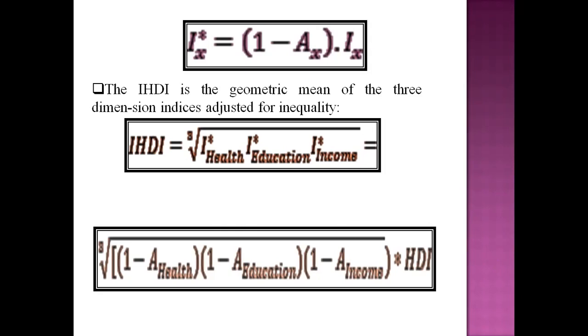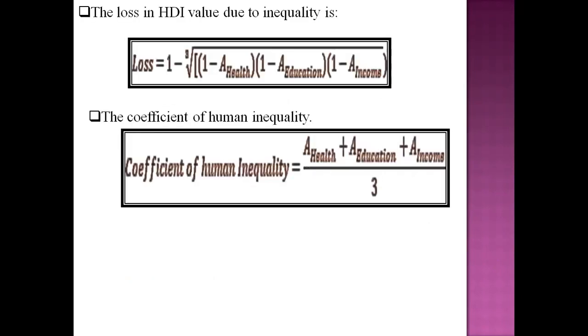Now, the loss in HDI value due to inequality is loss equal to 1 minus the cube root of this equation. This is the loss of HDI due to inequality.